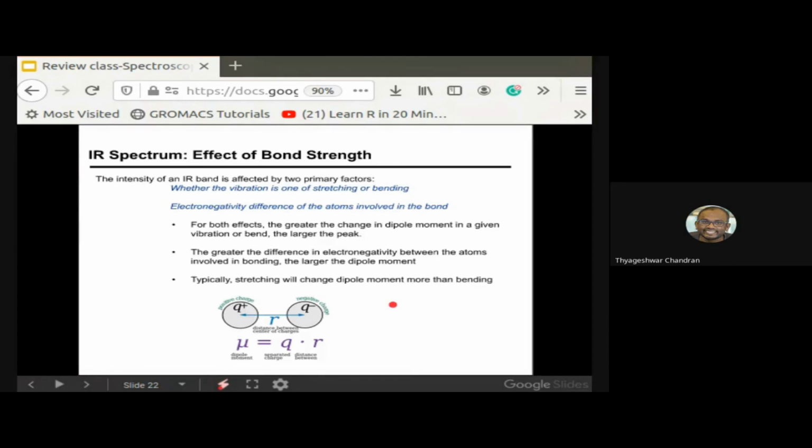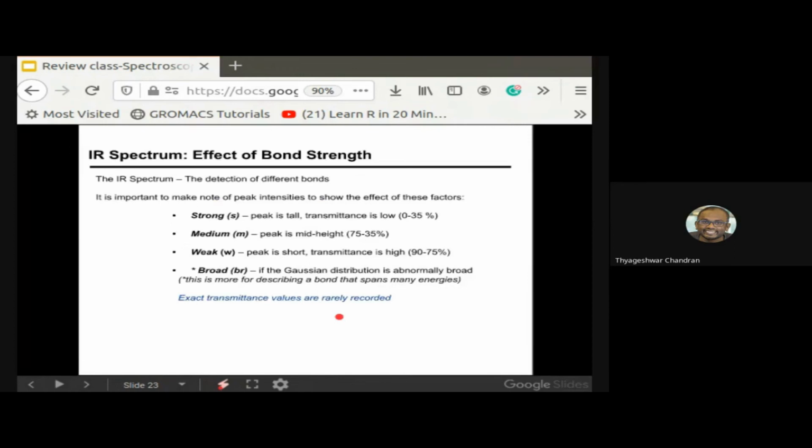Okay, the second thing is that typically stretching will change the dipole moment more than bending. This is going to be a statement, so you have to study and understand that if you stretch the molecule, the dipole moment change will be more than if you bend it. So bending is not going to contribute much to the IR spectra. Stretching of the molecule is the major contributing factor to the IR spectra. The bond strength we have already seen.